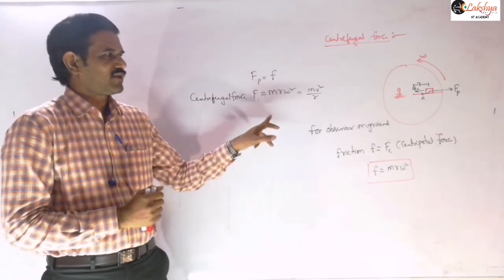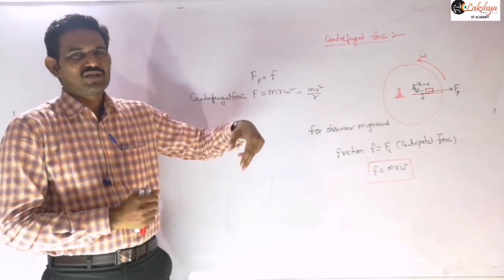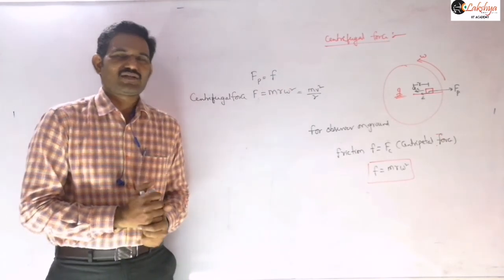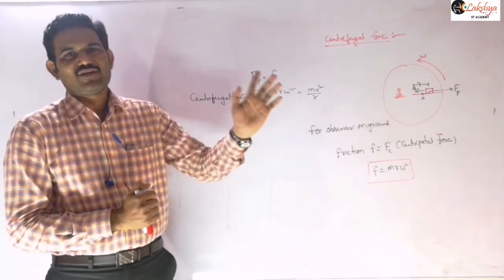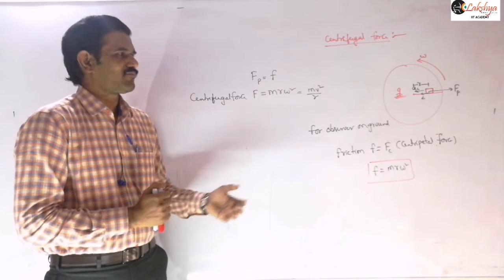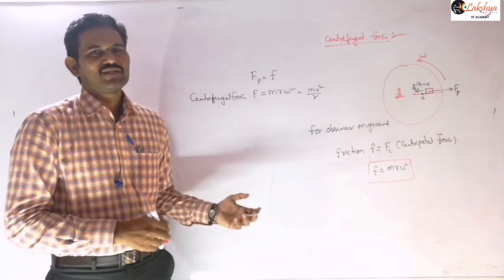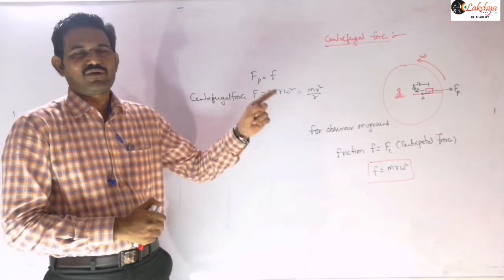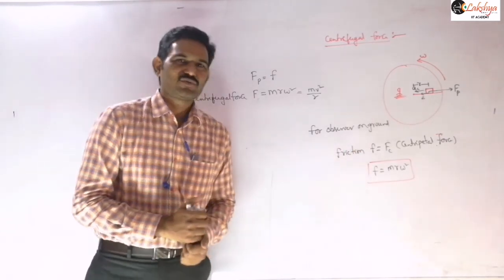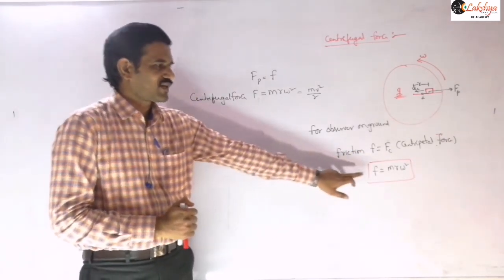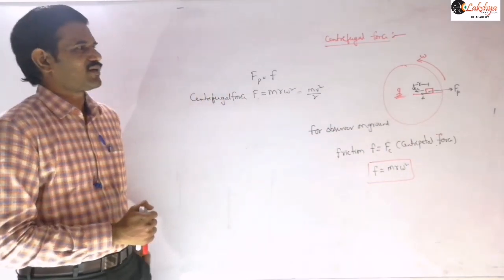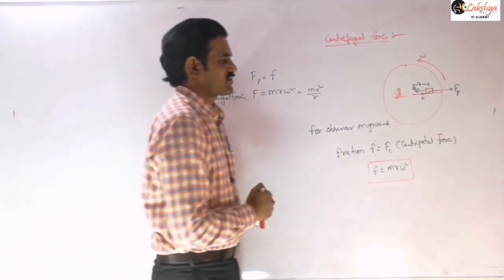The pseudo force m r omega square will be there when the observer is in a rotating frame. Only that force, m r omega square, we need to take as a pseudo force. If any other force is acting in the outward direction, you can't take it as a pseudo force. Those are the points to be remembered regarding centrifugal force. You need to consider the centrifugal force only when you are solving the problem with respect to rotating frames. If you are solving with respect to the ground, then there is no need to take any pseudo force, right? So we write F equal to the centripetal force, which is m r omega square. That is the pseudo force concept here.